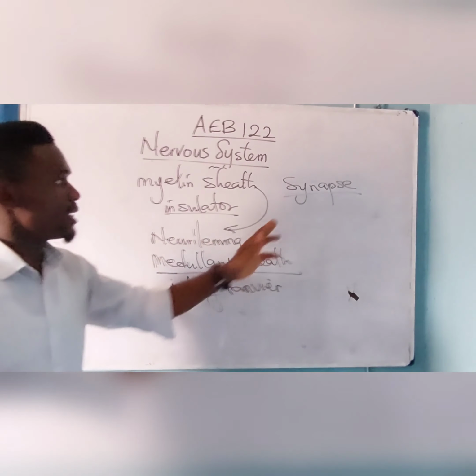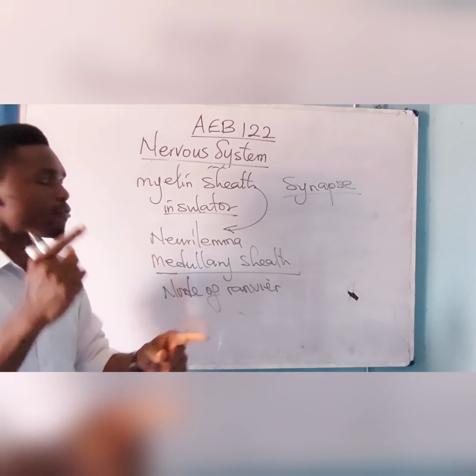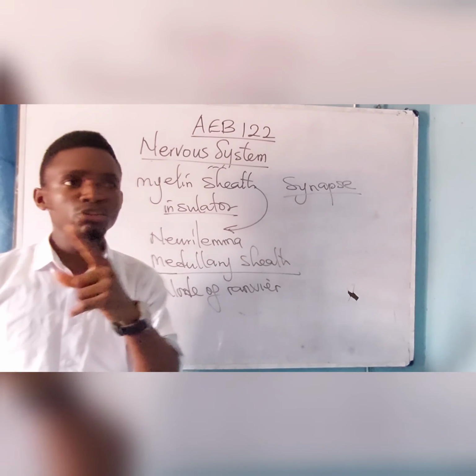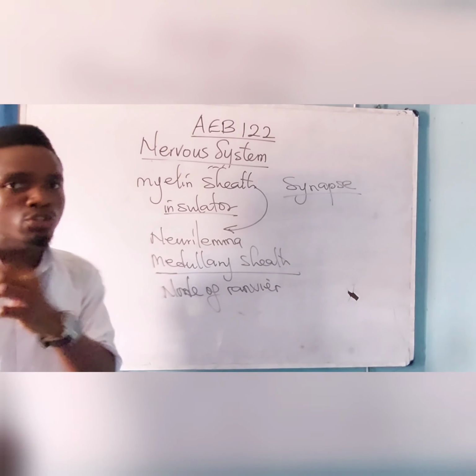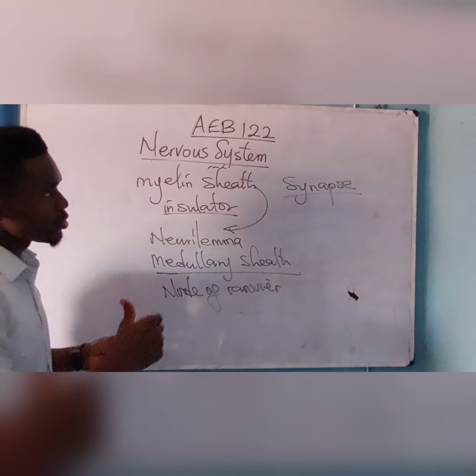I'll recap. The synapse is the junction that mediates information from one part of the body to another. We have the presynaptic neuron and we have the postsynaptic neuron. It was not treated, so you don't need it. So please take note of this.